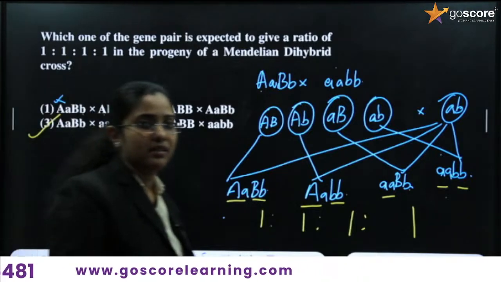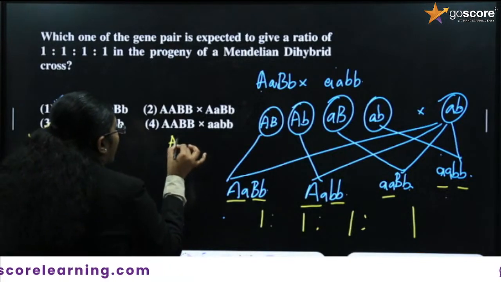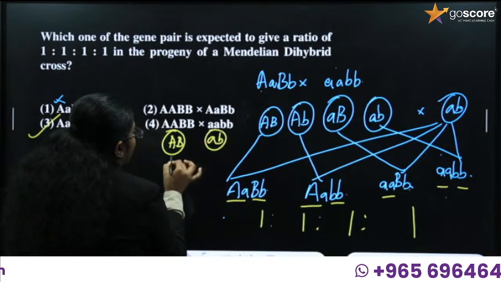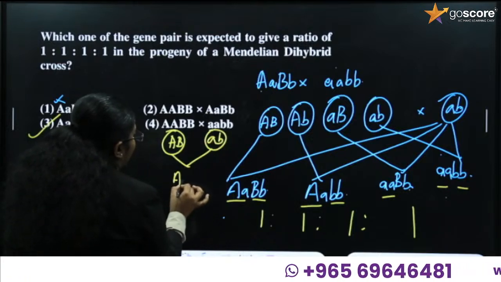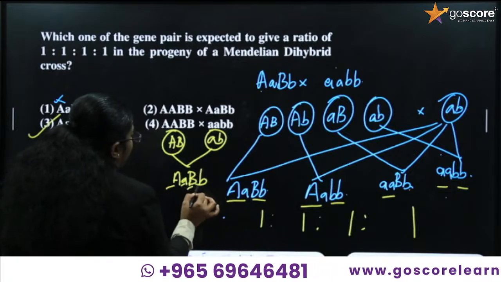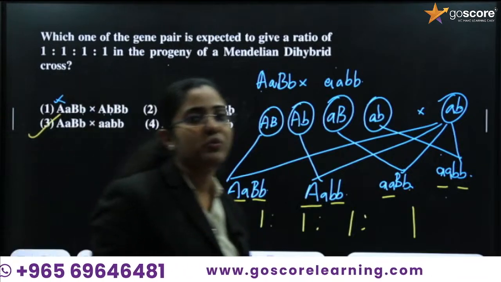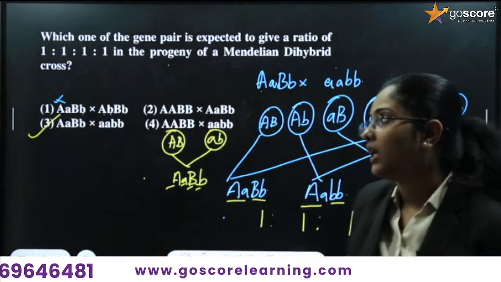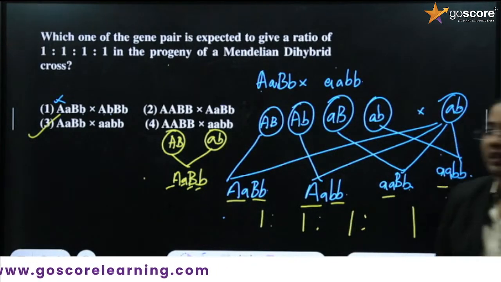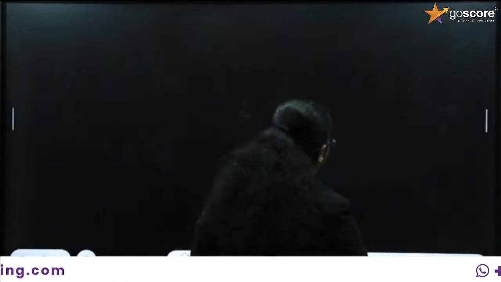As for the fourth one, it is clear that the only possible genotypes for the gametes are AB and small ab. If we cross them, we get only one progeny, that is capital A, small a, capital B, small b. It also does not match the question, so we can go with which option? The third option. Okay, clear? Fine. Is it clear? Okay. Next question. We'll go to the next question.